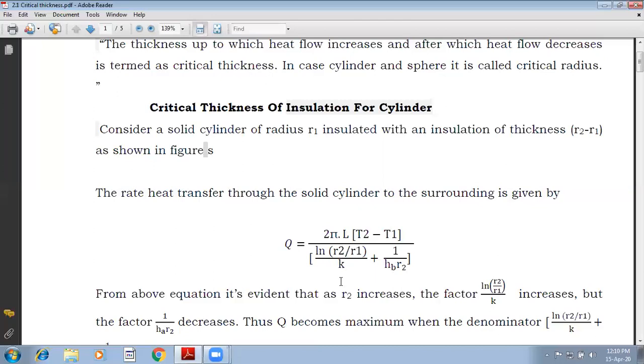In the last class, we have discussed the conductive resistance for cylinder is ln of R2 by R1 divided by 2 pi K into L. Similarly, convective resistance is 1 over HA, and for cylinder, area is 2 pi R into L. So H becomes Hb and area is nothing but 2 pi R corresponding to outer radius into the length of the cylinder.